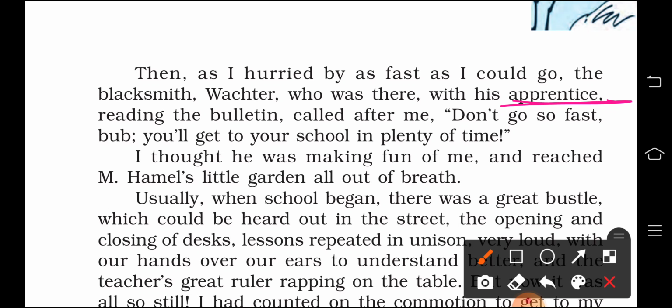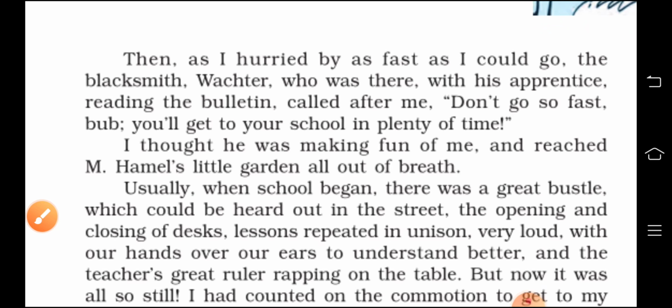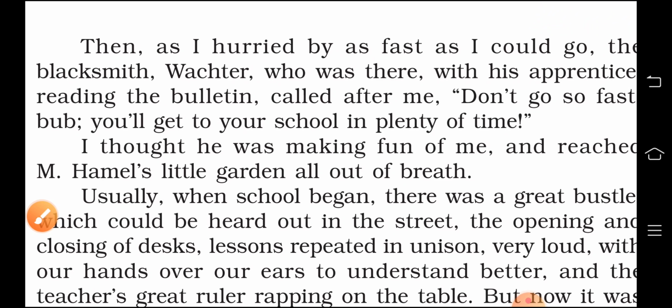Next: I thought he was making fun of me, and I reached M. Hamel's little garden all out of breath. So he actually didn't listen. He was not eager to know what was going on there, and there was plenty of time to reach school. He just commented on him and all that.